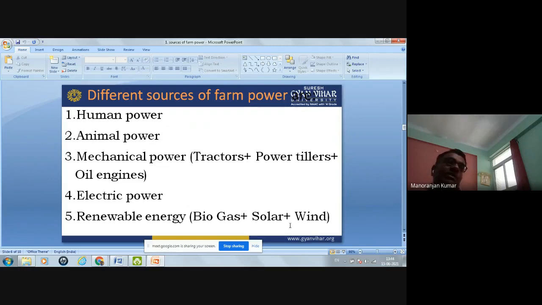Then electrical power and renewable energy. Under renewable energy, biogas, solar energy, or wind energy come. So these are the different sources of farm power available on the farm. Now we will discuss each source one by one.